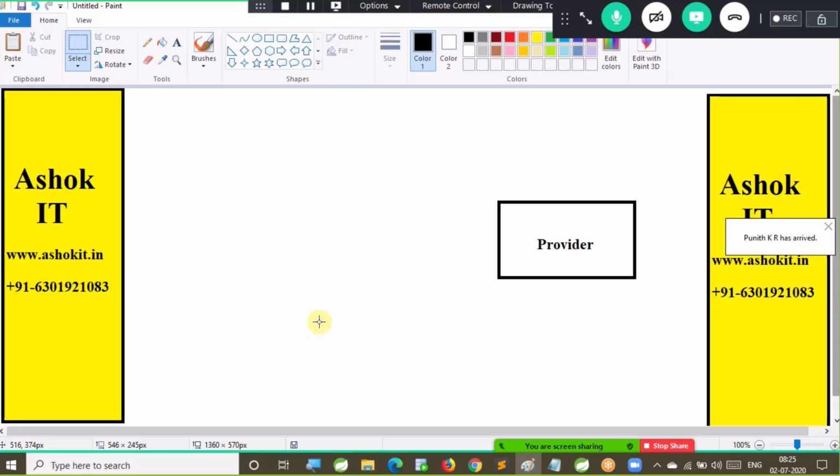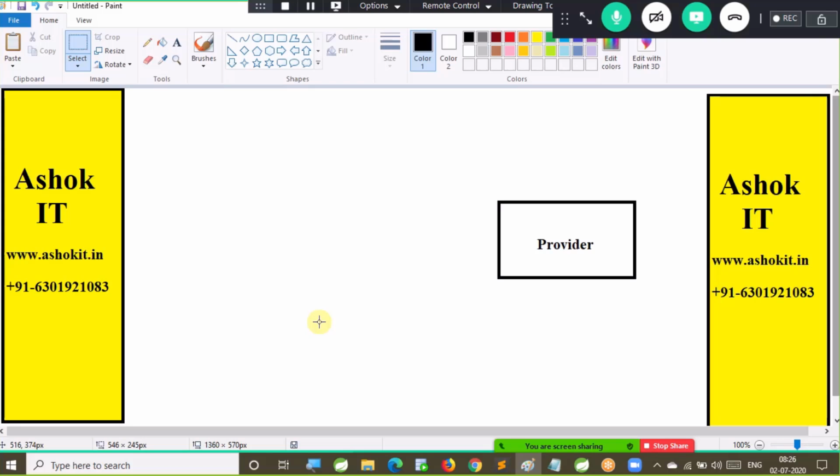WSDL. Sir, which one is recommended? It's up to you. If you are very good in WSDL, it is recommended to develop the WSDL first, then develop a service based on your WSDL. If you don't know WSDL properly, then develop a service, then write a WSDL for that. In the industry, both approaches are used according to the situation. People will use both approaches. Are you able to follow this?